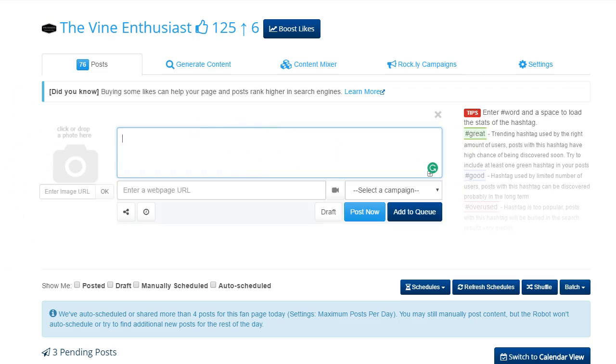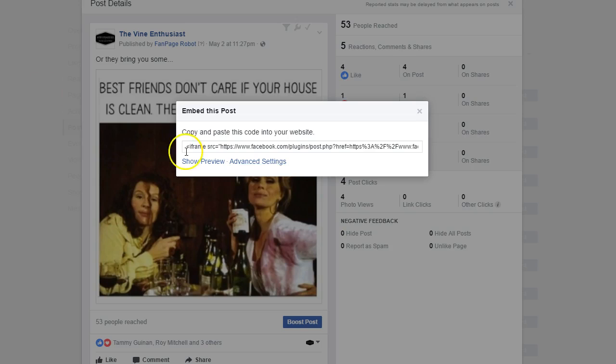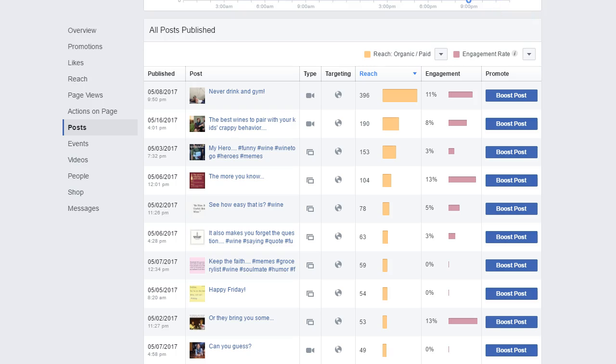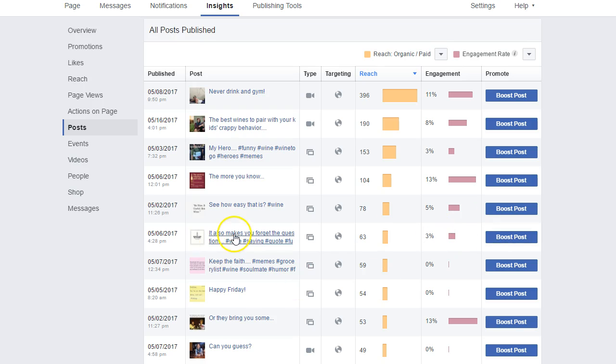So now that you know how to do that, what we're going to go back and do is repeat this process for every single one of these posts. So the next one we're going to go with is this one right here. And again, all you got to do is click on the post to get the post details. And again, this is something you really need to do every single week, to go in and evaluate who liked the post, who's not invited to your page yet, because anything with engagement, any type of engagement at all, you have that opportunity that you do not want to miss.